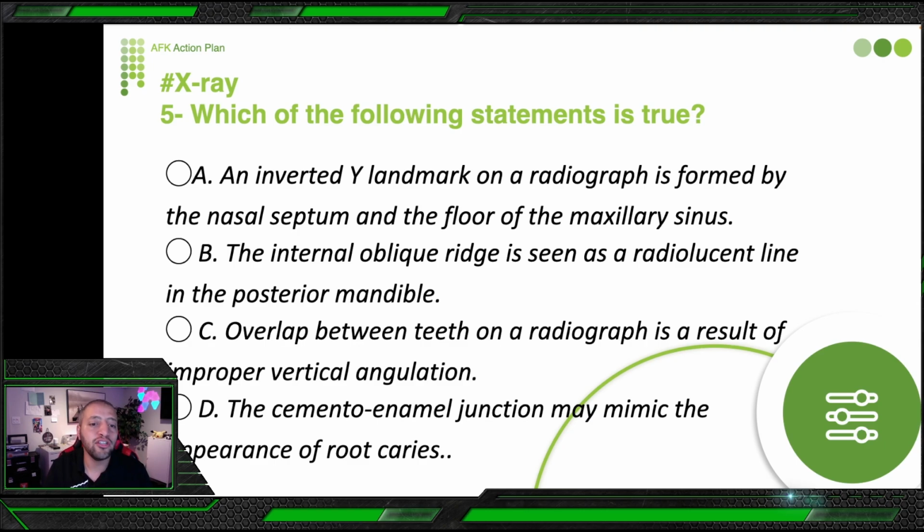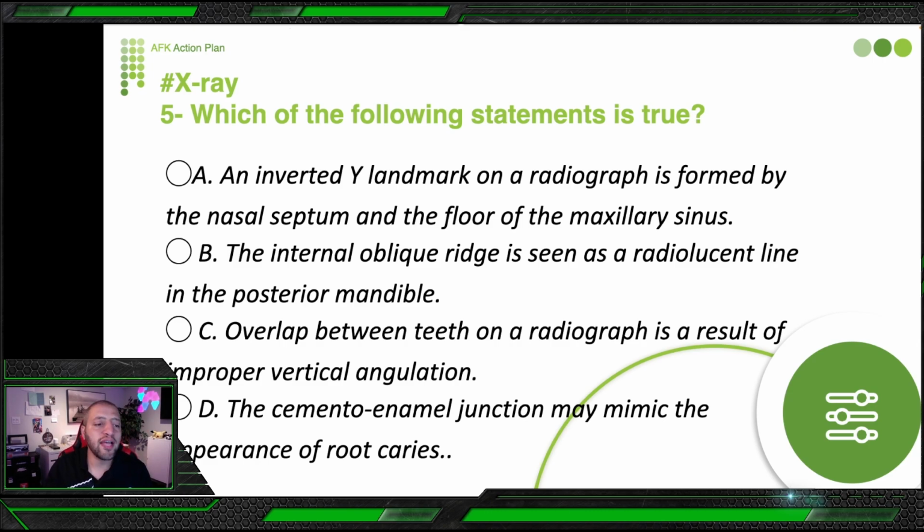Overlap between teeth in a radiograph is a result of improper vertical angulation? No, improper horizontal, because teeth are oriented horizontally inside the patient's mouth, not vertically. So if your vertical angulation is not very good, you will have shortening or elongation. But when your horizontal angulation is not good, you will have this overlap. So these two options are not correct. The last option: cementoenamel junction may mimic the appearance of root caries.